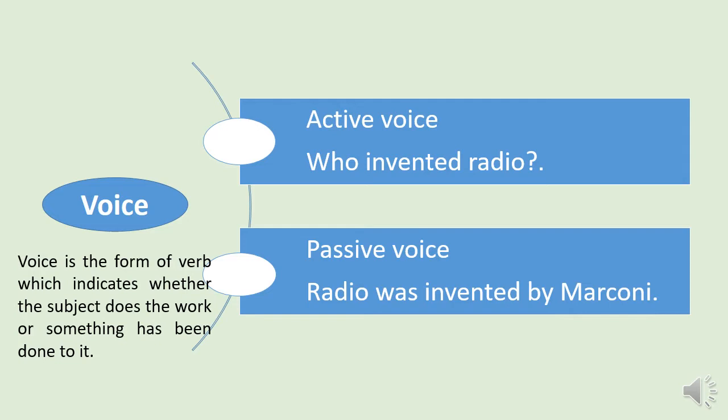Here there are two examples of active and passive voice. Active voice, who invented radio, and passive voice, radio was invented by Marconi. Okay, we use passive when object of the verb is more important than who does the work, that is subject. Since object is more important in passive voice, we use the object as subject in the sentence, okay?